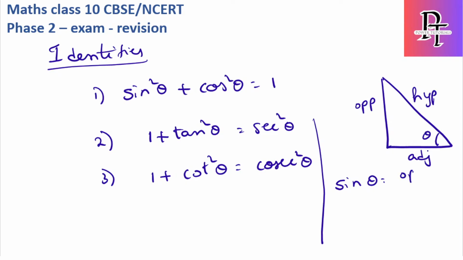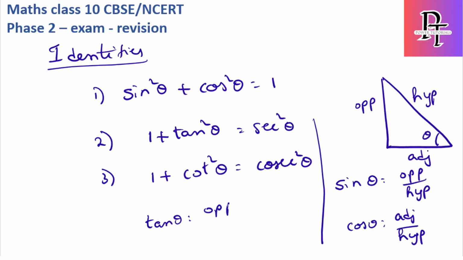Sine theta is opposite by hypotenuse, cos is adjacent by hypotenuse, and tan theta is opposite by adjacent. Rest all: cosecant is 1 by sine, secant is 1 by cos, cot is 1 by tan. So just inverse of these 3, you will get the other 3 identities.